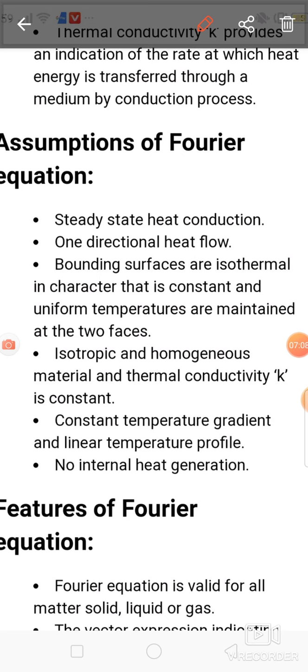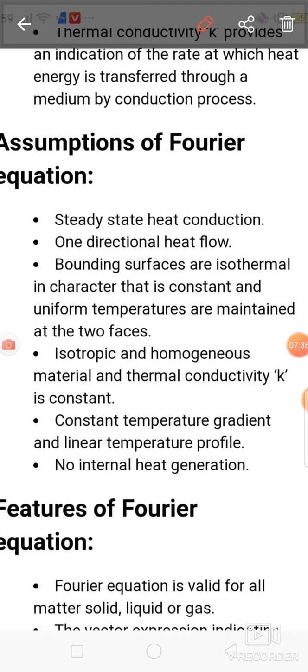Then, bounding surfaces are isothermal in character, that is, constant and uniform temperature is maintained at the two faces. If we are deriving Fourier's equation, we have to consider two surfaces, that is the inner surface and the outer surface. Whatever the temperature at any point on that inner surface, that temperature is the same at every point on that particular surface. Whatever the faces present in the particular wall, the temperature on that particular face is the same.